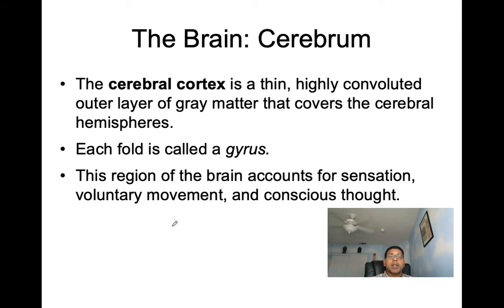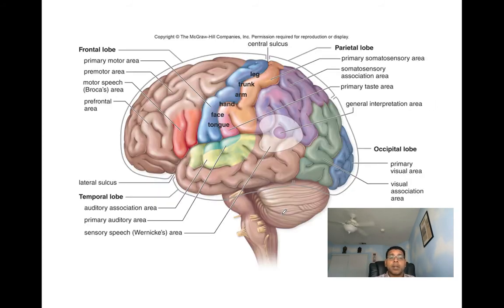Now let's talk about that outer layer of gray matter, the cerebral cortex. The cerebral cortex is going to be a thin, highly convoluted outer layer of gray matter that's going to cover the cerebral hemispheres. Each fold we'll see is going to be called a gyrus. This region of the brain accounts for sensation, voluntary movement, and conscious thought. So first we can see frontal lobe, parietal lobe, occipital lobe, and the temporal lobe. All the different lobes.